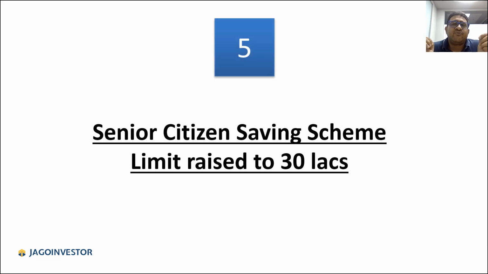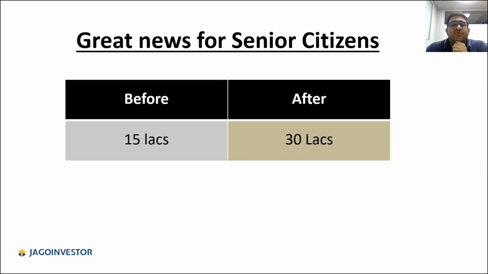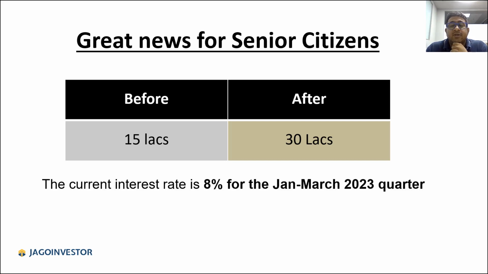Now let us move to the next point, which is the senior citizen savings scheme limit is now raised to 30 lakh rupees. Now this is a very, very big positive thing which has happened. So earlier, the limit was 15 lakh rupees in this account, where senior citizens could invest. Now it is 30 lakh rupees. And the good part is that for this quarter, the interest rate is around 8%.